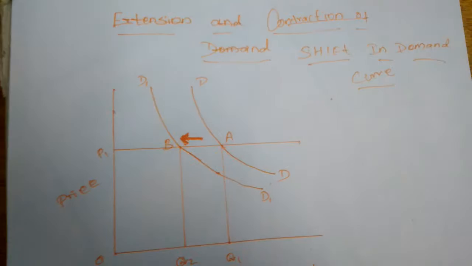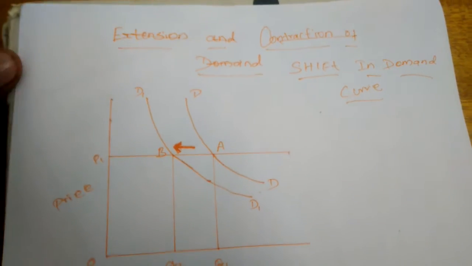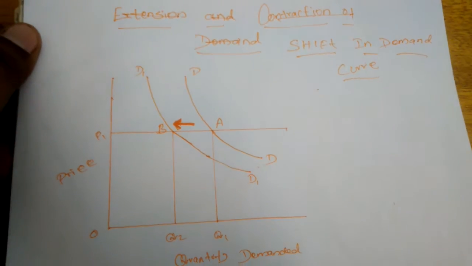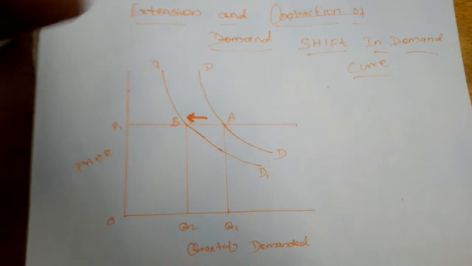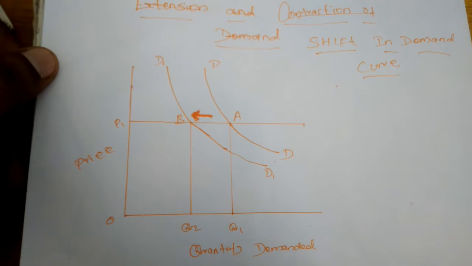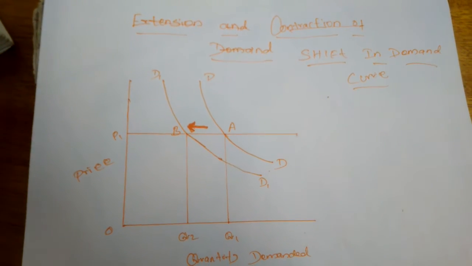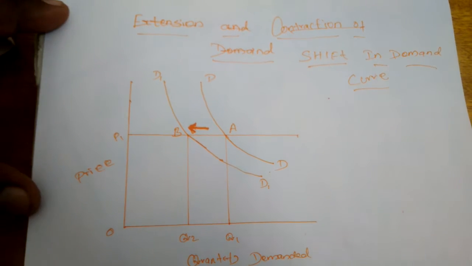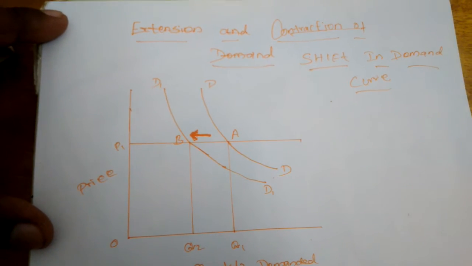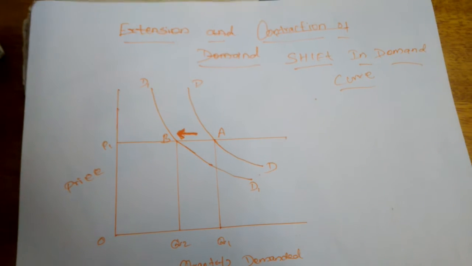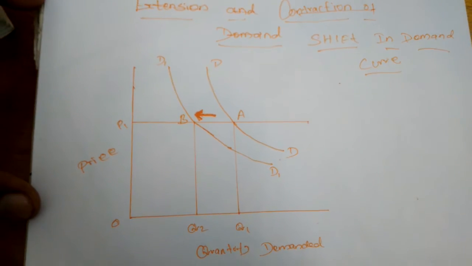Okay, next is shift in demand curve. The demand curve will totally shift from its existing place, for example from A to B or B to C. That is called shift in demand curve.